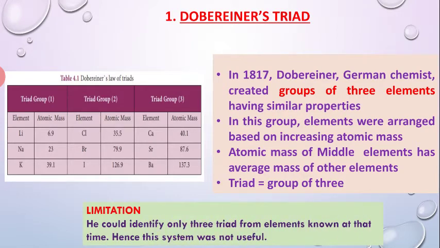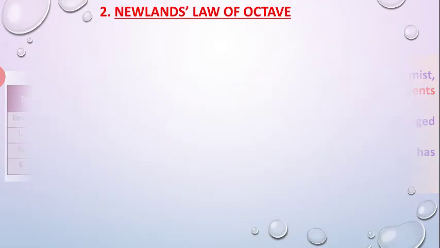What was the limitation of this Dobereiner triad? He could identify only three triads from the elements known at that time. Hence, this system was not useful, because he had ignored the other elements. It is not functional.